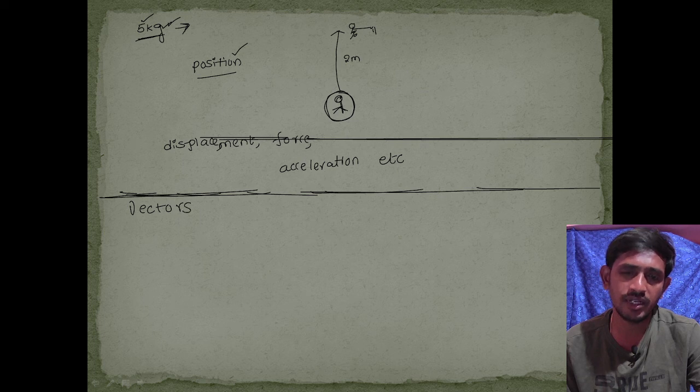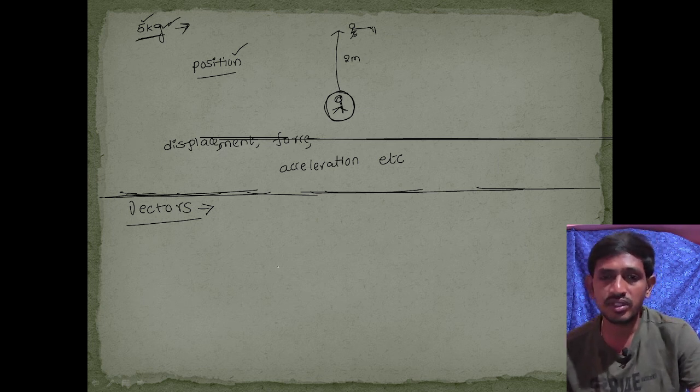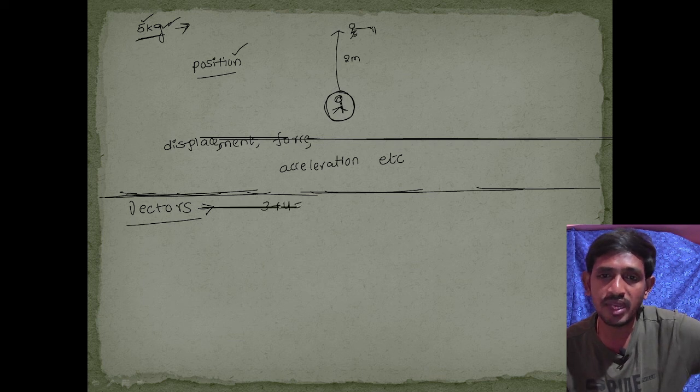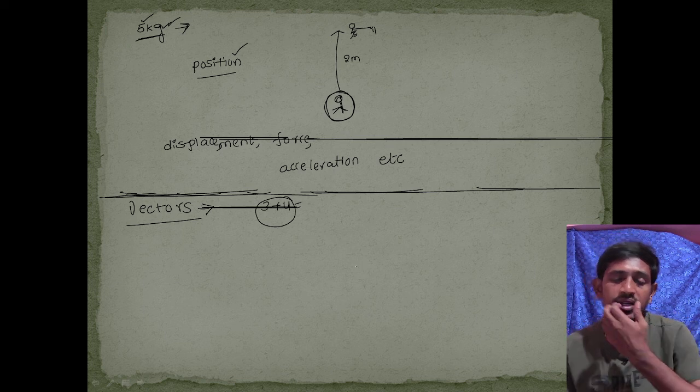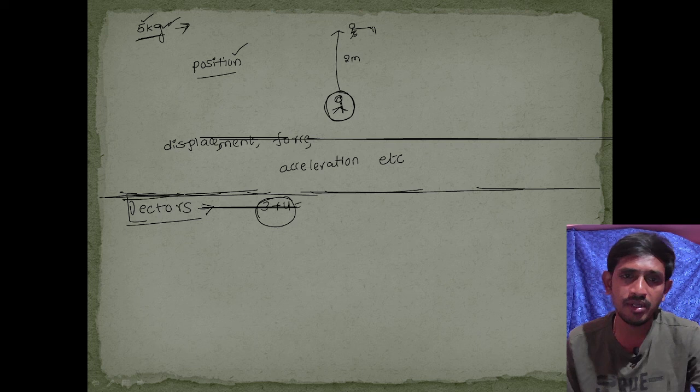Vectors means we are going to discuss the vector physical quantities, which have both magnitude and direction, and also obey the vector law of addition. In the case of vector law of addition, we don't add directly, like 3 plus 4, because these quantities have direction. So we follow some vector law of addition, and we will discuss all these rules in the coming classes. But you should know there are two rules which are followed by the vectors.